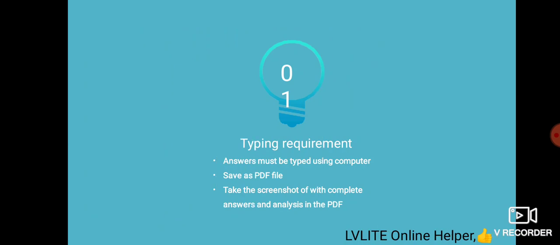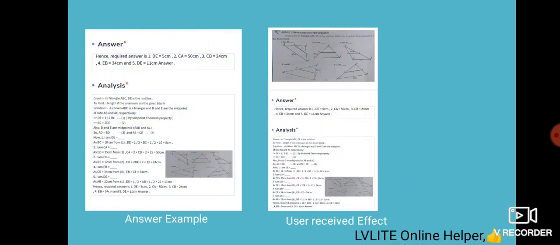Typing requirement. The answer must be typed using a computer. It means you have to type the answer, then save as PDF, then open the PDF, then take the screenshot and then upload the answer in the answer and analysis section. You have seen, the answer section and the analysis section you have to upload.